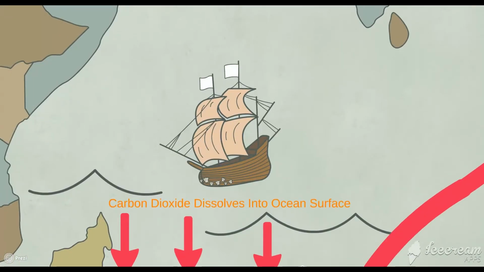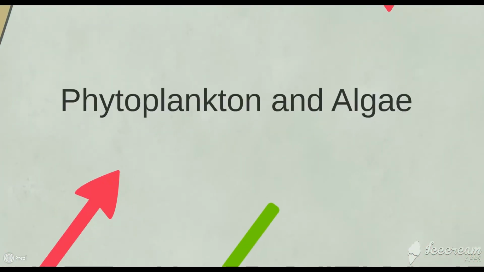Photosynthesis also takes place in the marine ecosystem. In the marine ecosystem, instead of plants, oceans have phytoplankton and algae. They are the living organisms capable of photosynthesis. Phytoplankton and algae consume dissolved carbon dioxide in the ocean, and while they keep the carbon, they separate and release the oxygen from CO2.